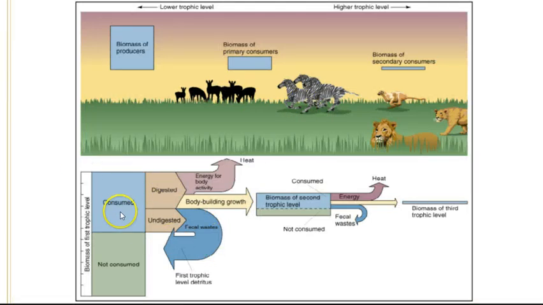So you've got the consumed energy. Some of it's digested, some of it's used by the organism, some of it goes into their tissues. This is what's available to the next level, and that just keeps happening. And so you really can't continue going because you're going to run out of available or useful energy.